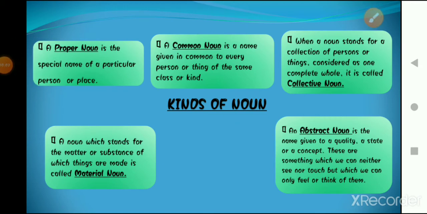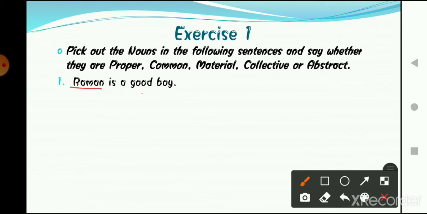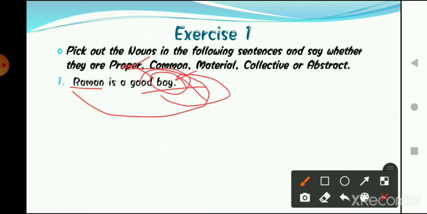Now moving forward, we are going to do exercise questions. So the first exercise is pick out the noun in the following sentences and say whether they are proper, common, material, collective, or abstract, okay? So what we have to do, we have to read the sentence and underline the noun and also tell what type of noun it is, okay? So the first one is Raman is a good boy. So here nouns are what? Raman and boy, okay? So here the word Raman is a proper noun and boy is a common noun, okay?